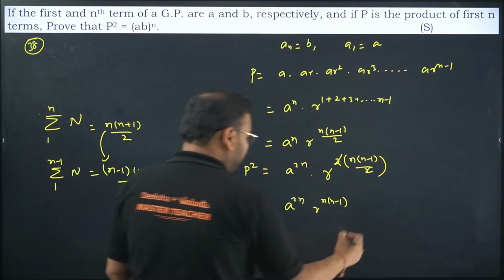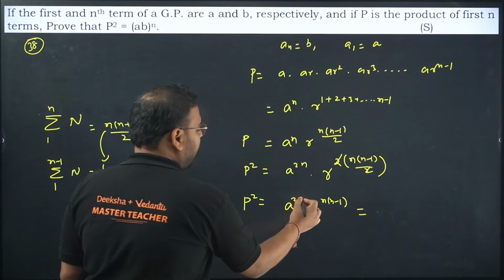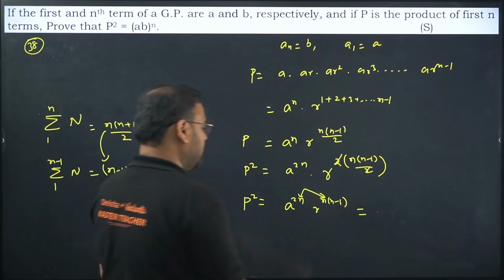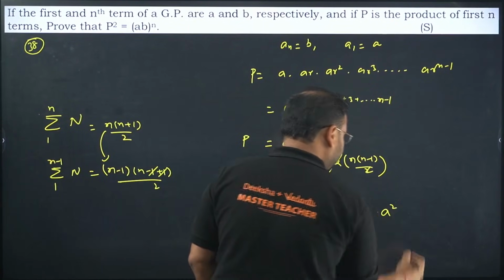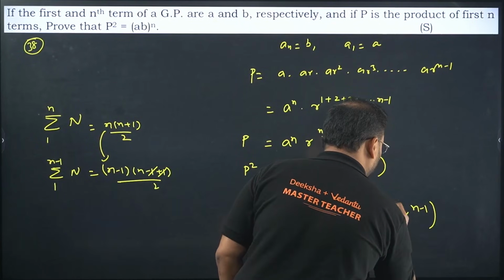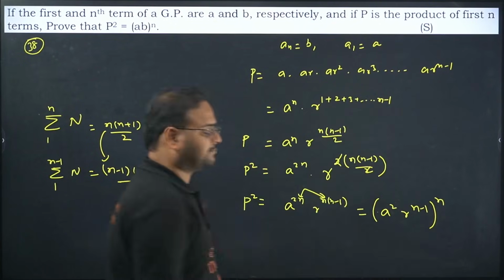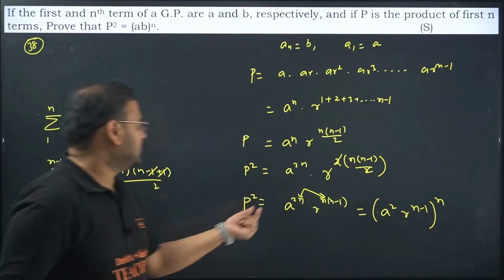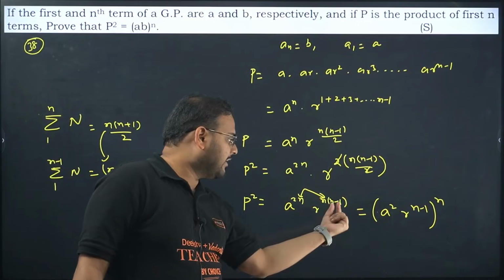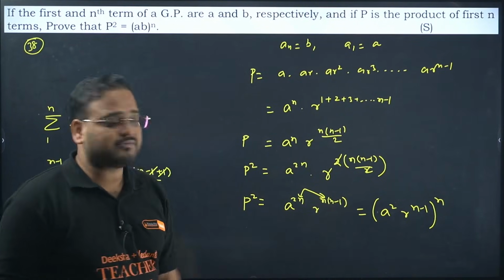Okay. Now can I do one thing? Can I take the whole power n outside? Can I do that? I can do that. So I'll write this as A square R power n minus 1, the whole power n. Problem? No, sir. I've taken the n outside the whole power. So A square will be left over here, and R power n minus 1 is left over here.